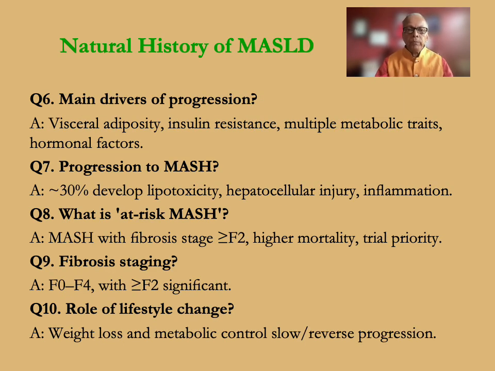Natural history of MASLD. Main drivers of progression: visceral adiposity, insulin resistance, multiple metabolic traits and hormonal factors. Progression to MASH: about 30% develop lipotoxicity, hepatocellular injury, and inflammation. What is at-risk MASH? MASH with fibrosis stage equal to or greater than F2 is associated with higher mortality and is a trial priority.